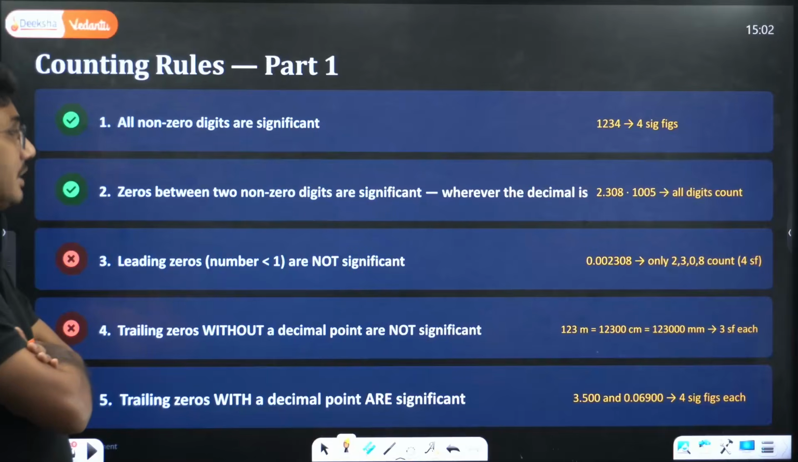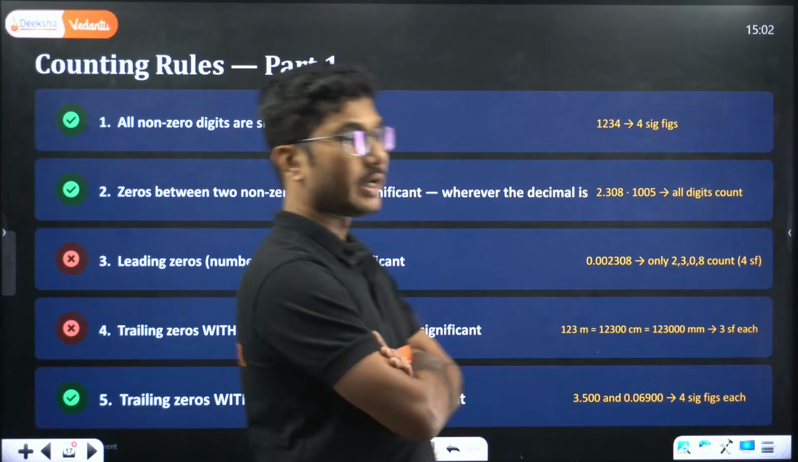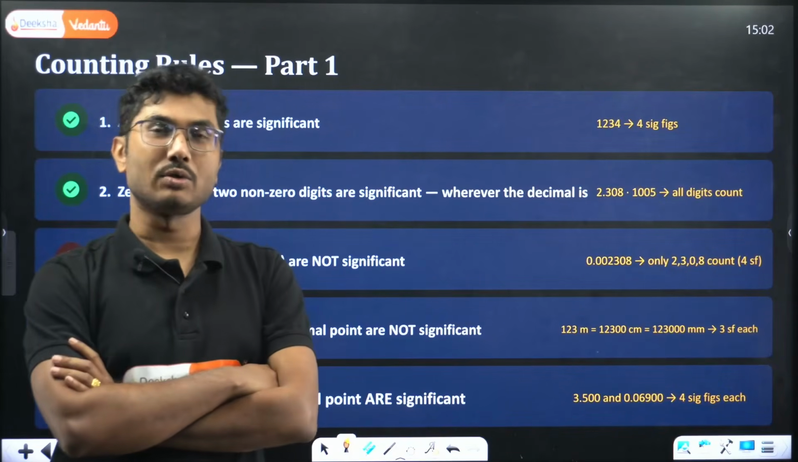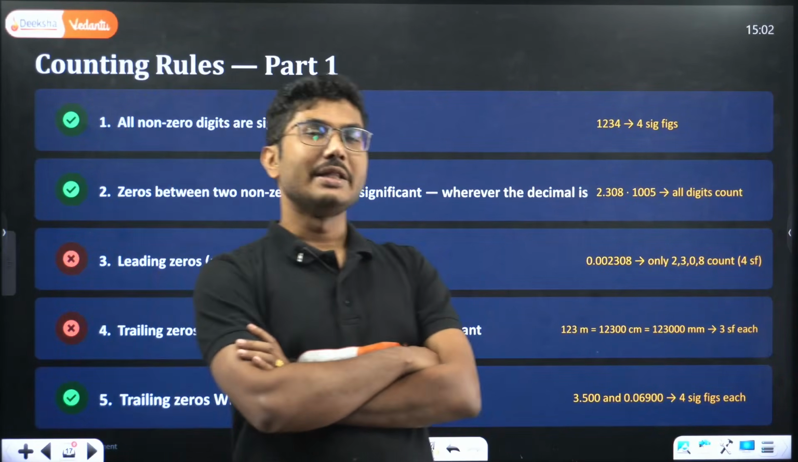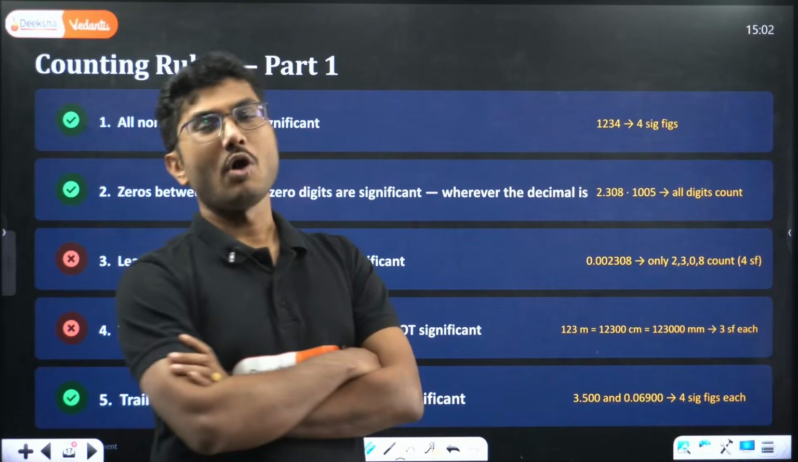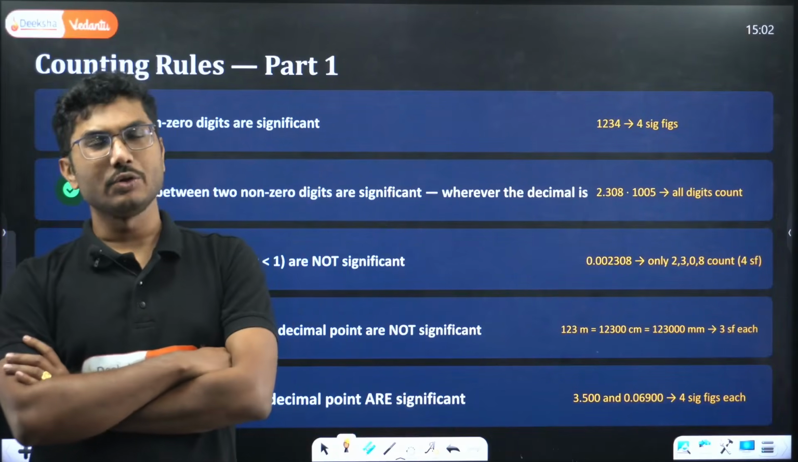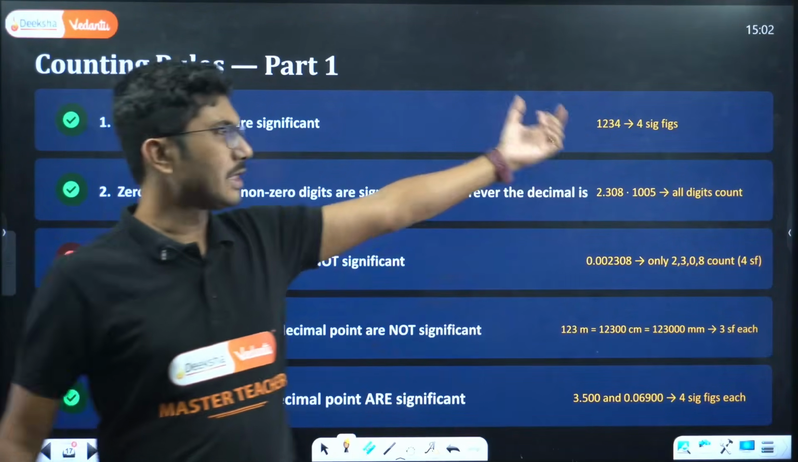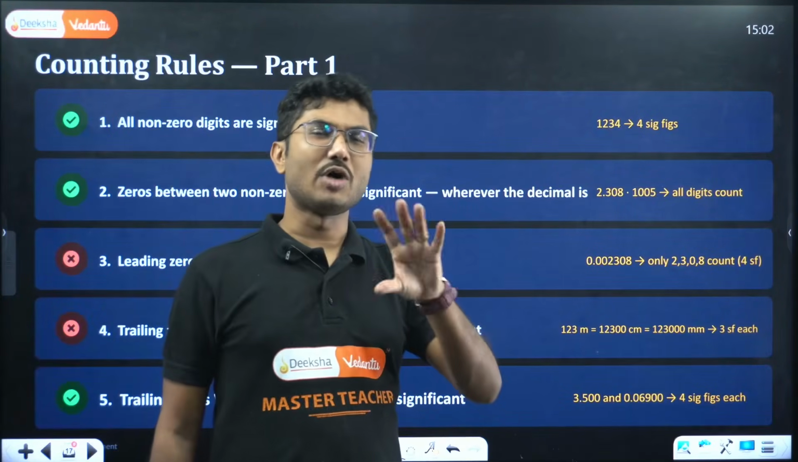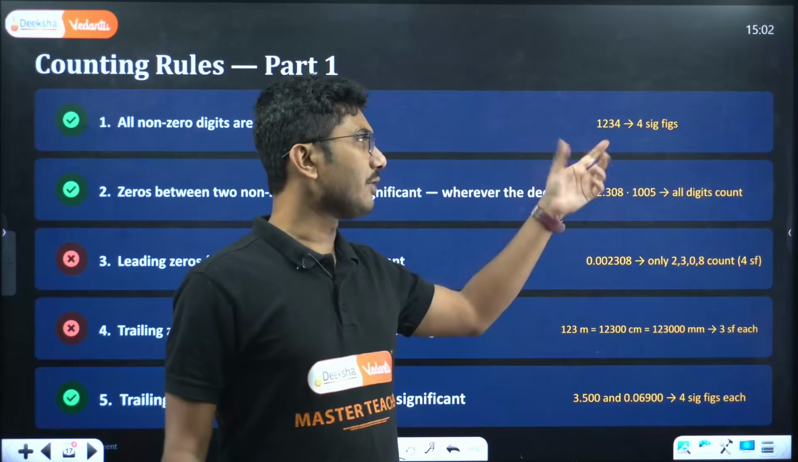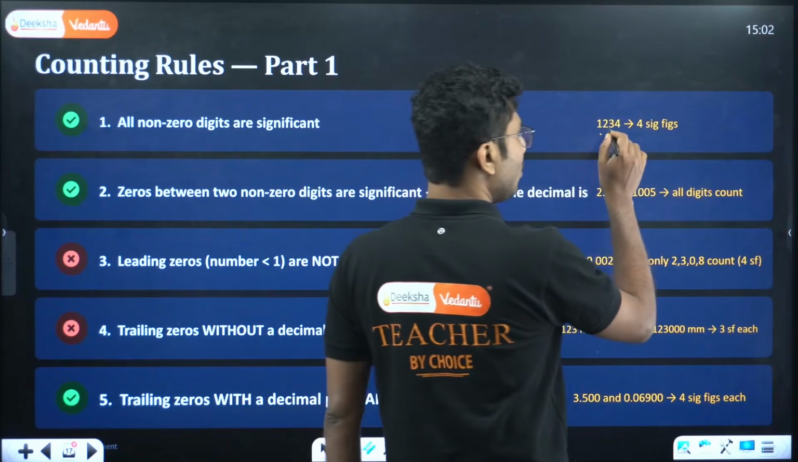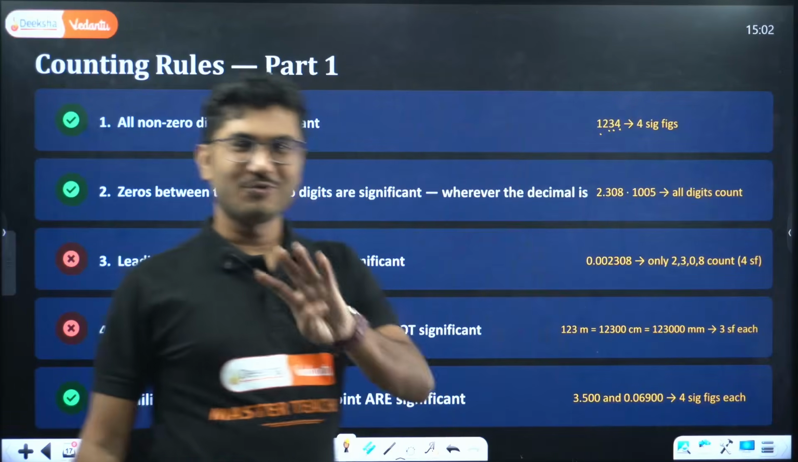All non-zero digits are significant. No matter what, if the digits are not zero, they are all significant. You cannot exclude a number, say 1, 2, 3, 5, 7, 8 or 9. They are all significant digits if they are not zero. So for example, 1, 2, 3, 4, all digits are significant, so 4 significant figures are there. If a measurement number is given to you and they ask how many significant figures are there, you say, okay, here we have 4 digits, 4 significant figures.